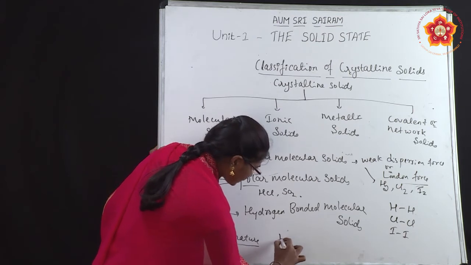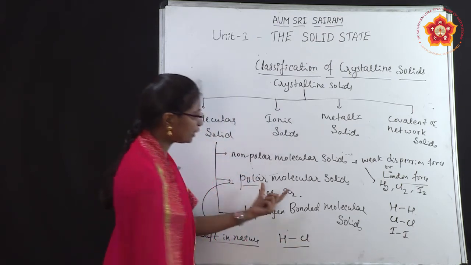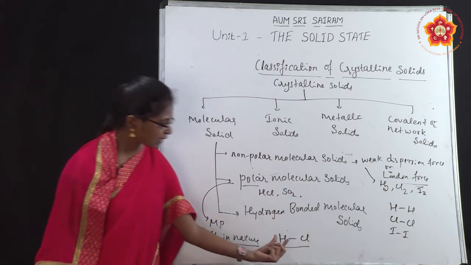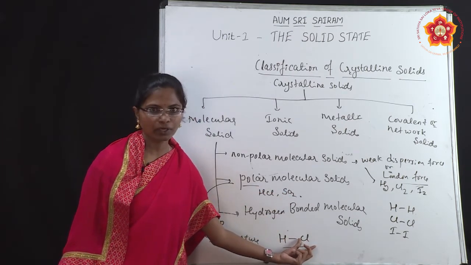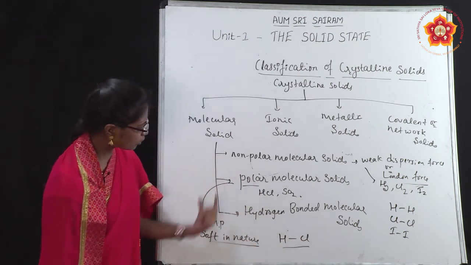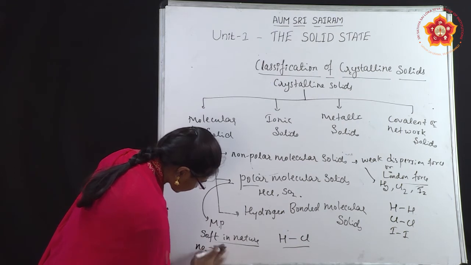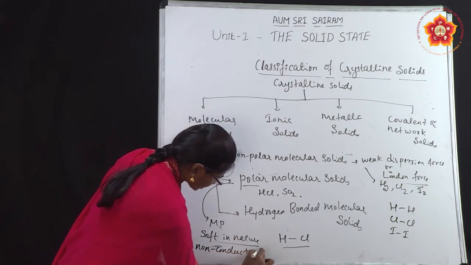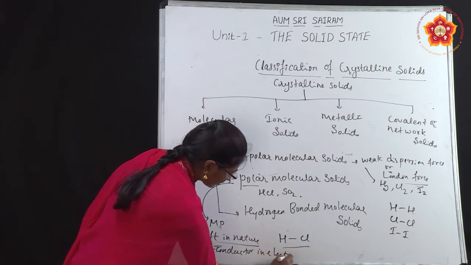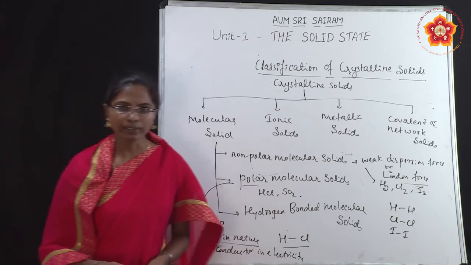The bond is present between H and Cl, that is, dipole-dipole interaction is present between hydrogen and chlorine. And these are also non-conductors of electricity, like non-polar molecular solids.